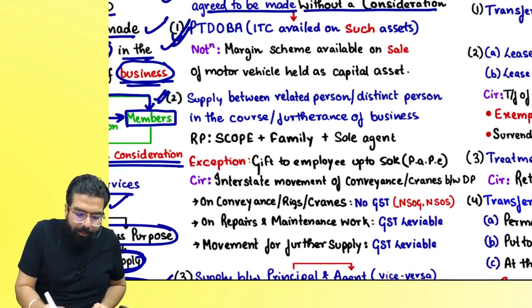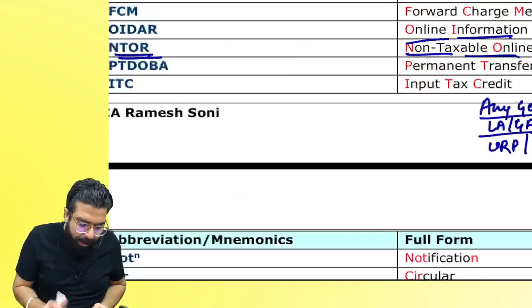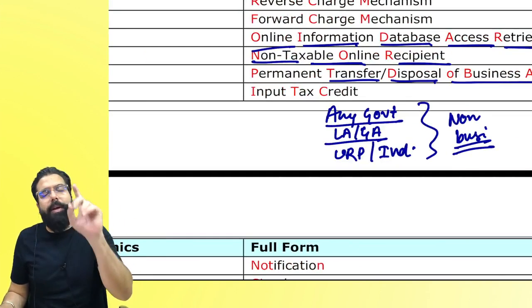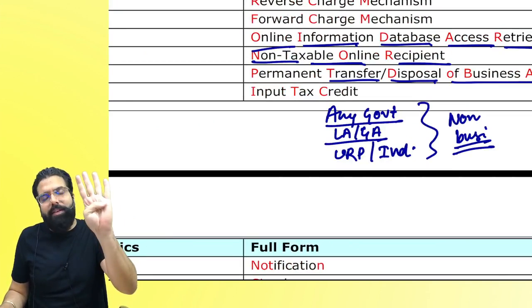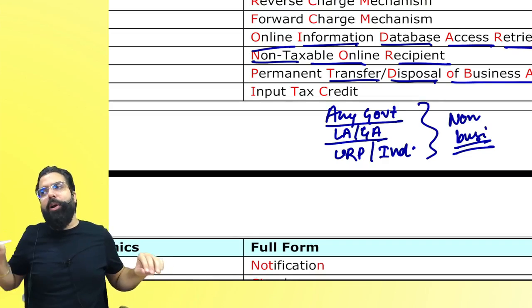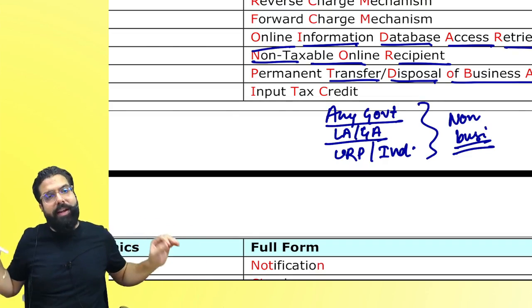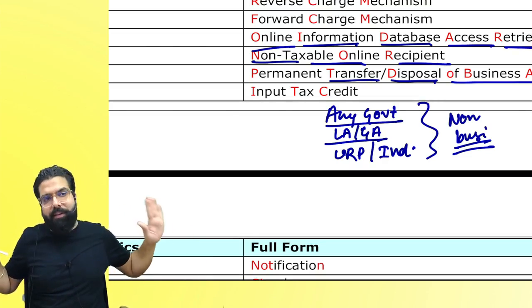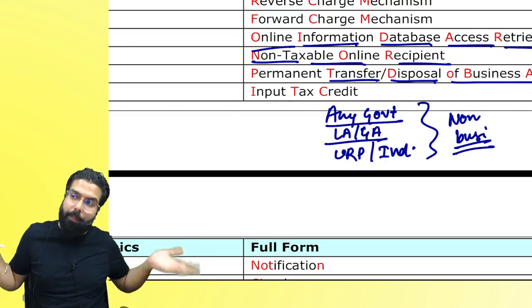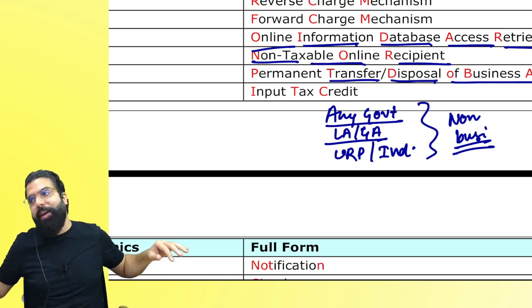Number 1, sir, what is PTDOBA? Permanent transfer or disposal of business asset, where ITC has been availed on such asset. I bought a shirt, gave the shirt for free. It is permanent transfer of business asset where ITC was availed on the shirt, and hence it will be a supply. If supply, then ITC shall be available.